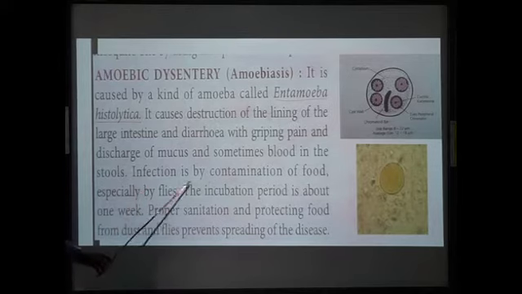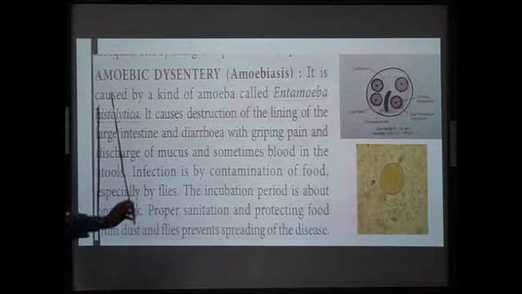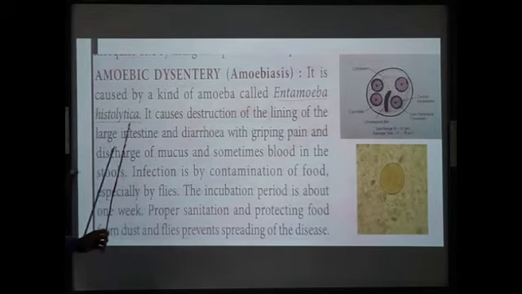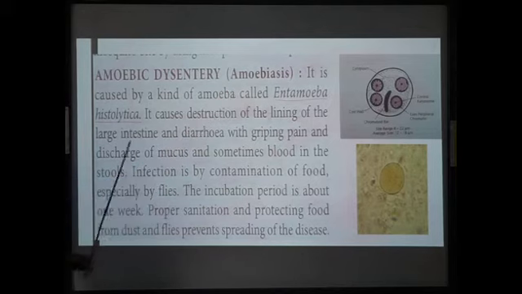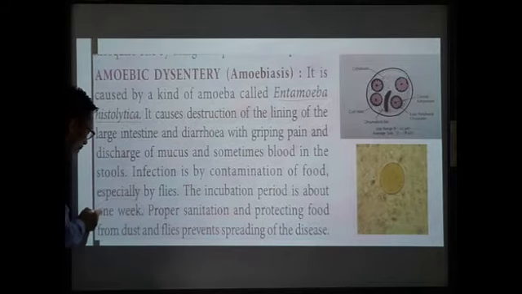Now, infection is by contamination of food, especially by flies. So the flies will carry the germs from one place to another. And if the food is contaminated by Entamoeba histolytica, and if that contaminated food is taken by a healthy individual, then they will suffer from amoebiasis. So when we take contaminated food, then one will suffer from amoebiasis. Incubation period is about how many weeks? It is from 1 week.